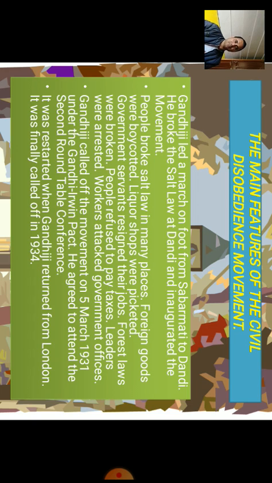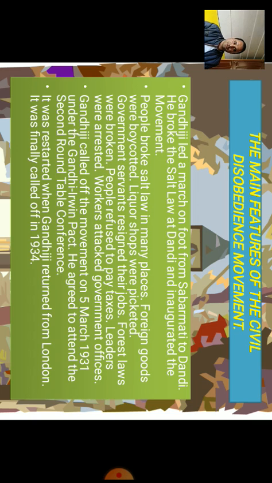Now the detention of the leaders has created another issue for the government. Workers attacked government offices, right? Finally, when there were uprisings for freedom against the colonial rule, and the British government found that the situation was going out of their control, they called Gandhiji for negotiations to discuss the future plan of India or the administrative system of India.